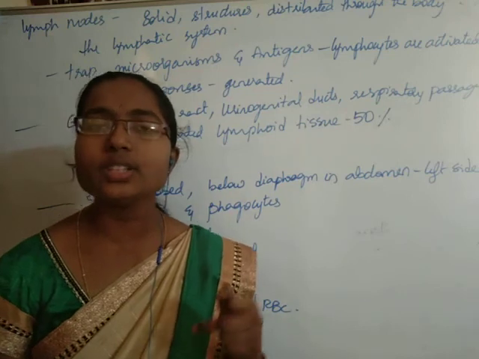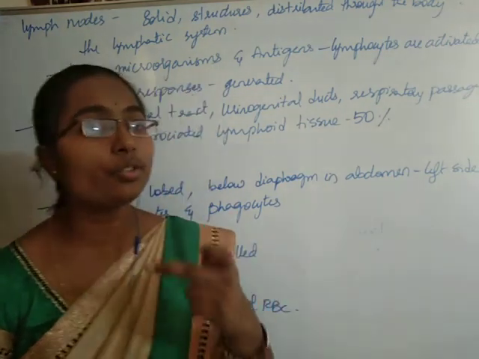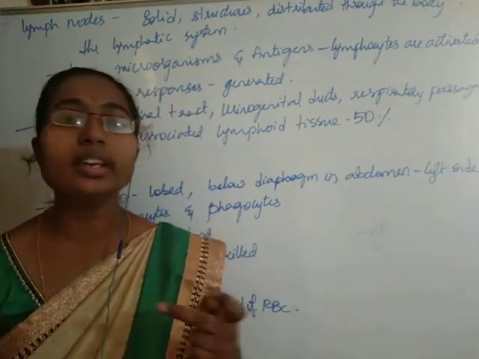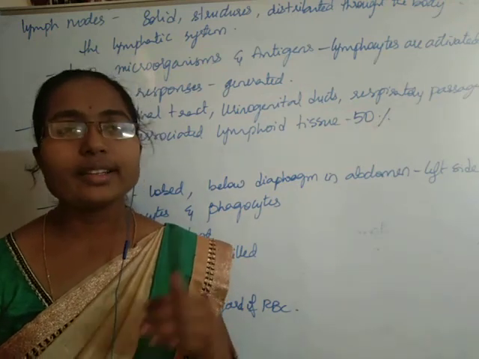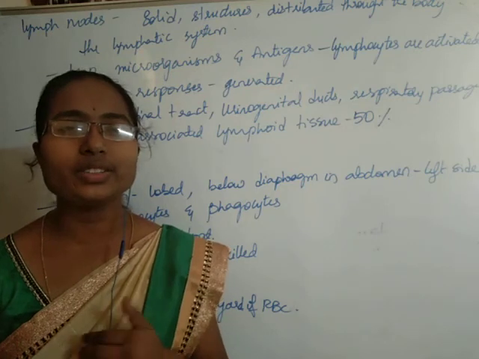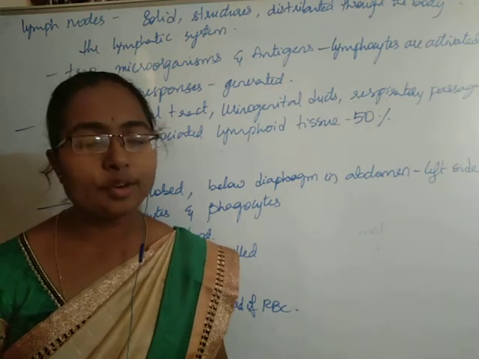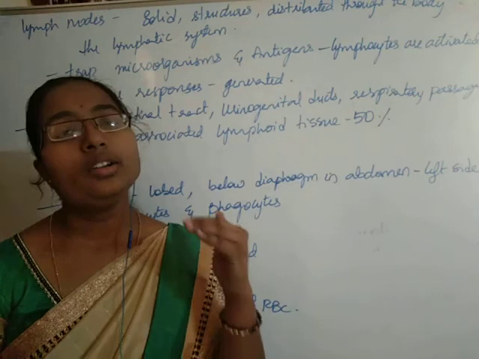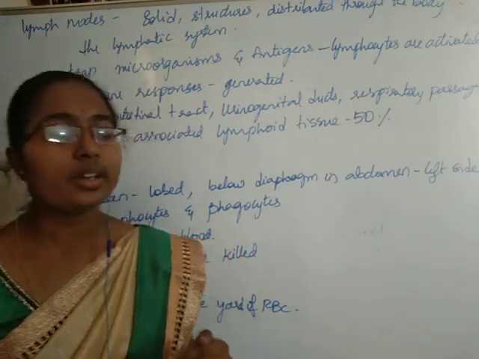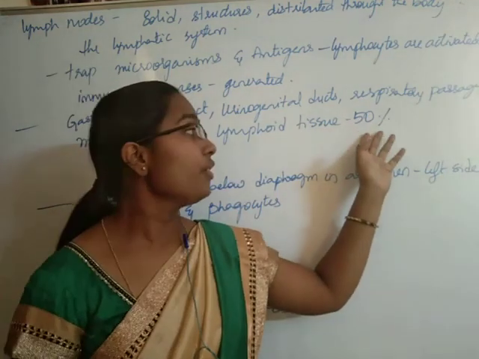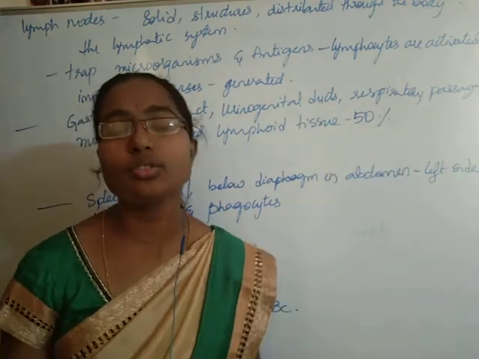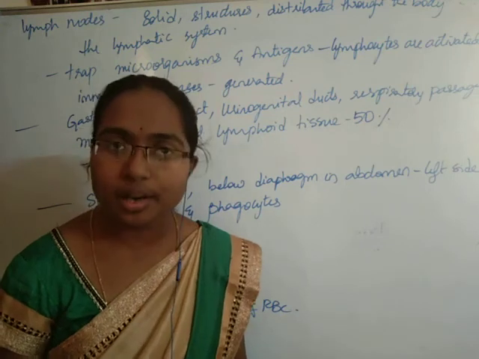Secondary lymphoid organs, where mature lymphocytes are converted into functional lymphocytes producing effector cells. Examples we have studied: spleen, lymph nodes, appendix, tonsils, Peyer's patches, and also mucosa associated lymphoid tissue, which constitutes nearly 50% of the total lymphoid tissue in our body.